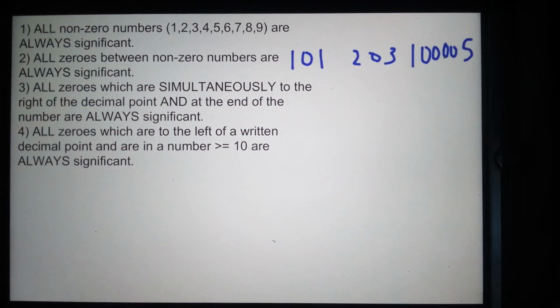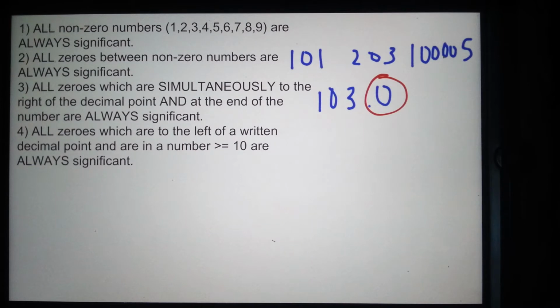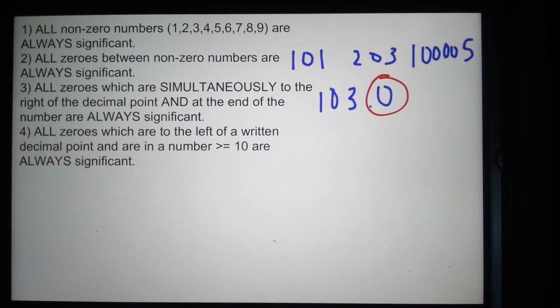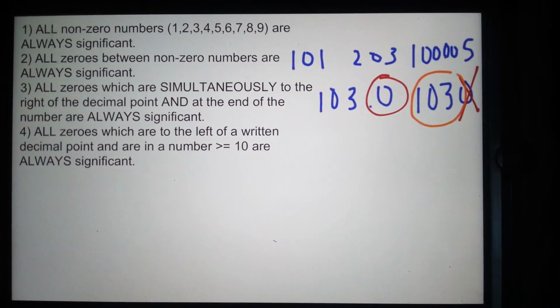So if you have 103.0, the 0 is significant. But if you have 1030, this 0 is not significant. So in 103.0, you would have 4 sigfigs, and in this one, you would only have 3.